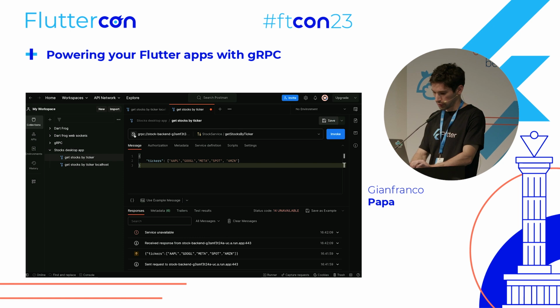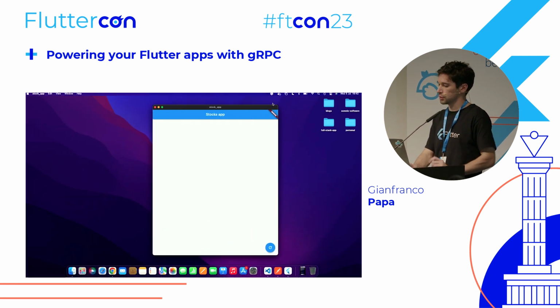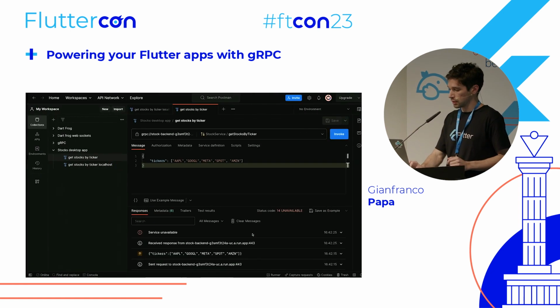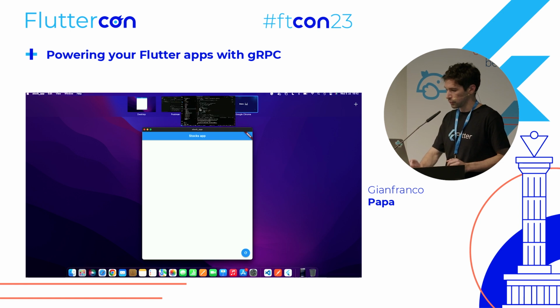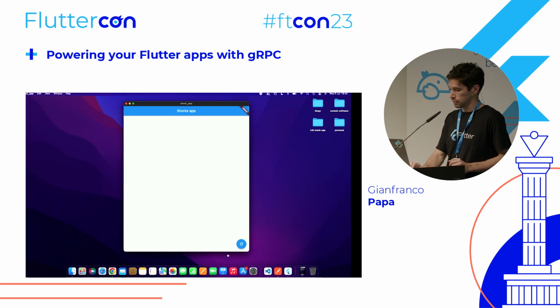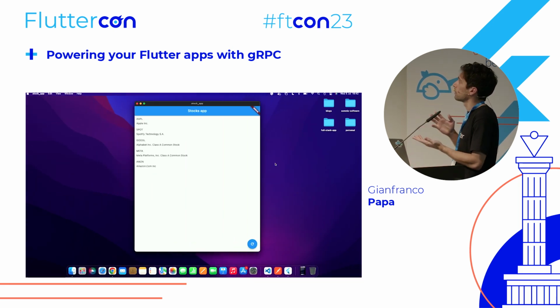Yeah, there. I think I have to activate the SSL connection so we can get stock by stickers. Okay, let's go first to the stock app. This stocks app is communicating with the Docker container that we already have in our machine. So if I do this, yeah, we have everything on a list.